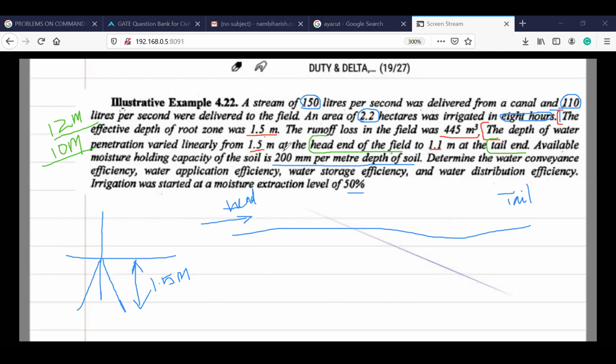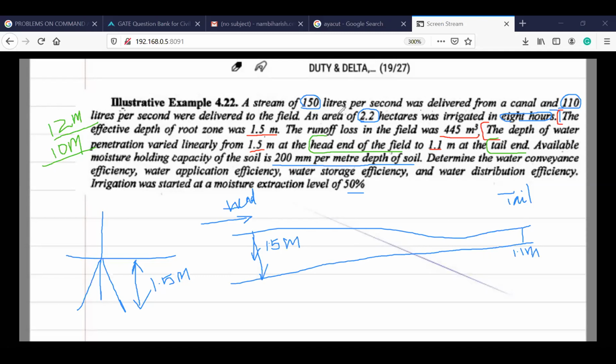So when it is entering, it is distributed linearly. The depth of penetration of water into the soil is 1.5 meters at the head, whereas at the tail it is 1.1 meters. So it is varying linearly like this, for example. The highest depth is at the entrance, which we call the head, and the least at the tail.